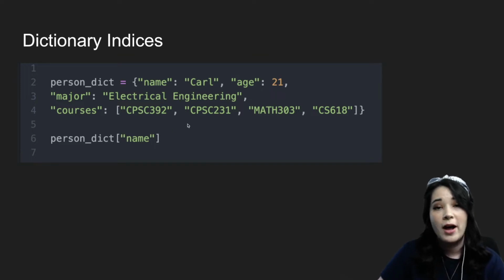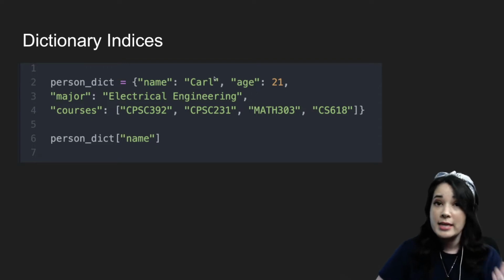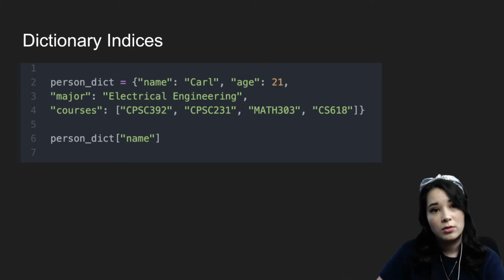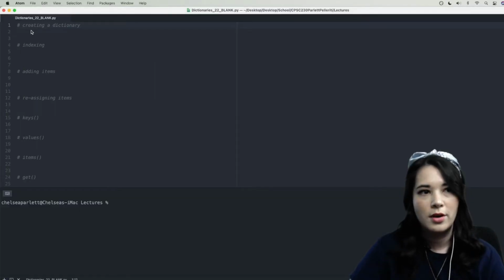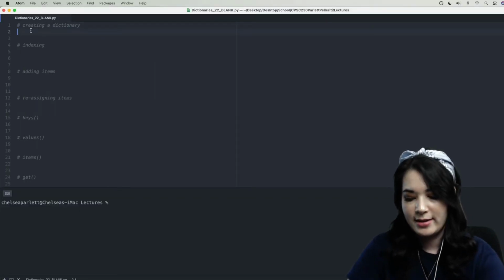So for instance, if I want to grab Carl from this dictionary, I need to figure out what is the key that goes with the value Carl. Well, it's the name. And so I'm going to say person dict bracket name, and that will grab me the value associated with the key name, which is Carl. All right, so I'm going to go ahead and create that dictionary.